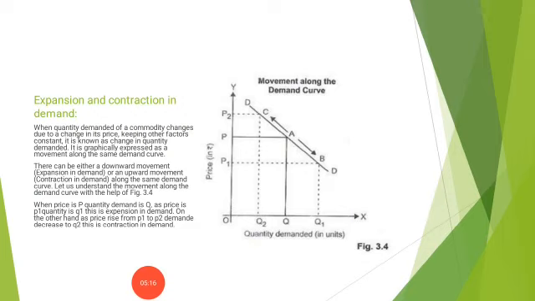As price increases from P1 to P2, quantity demanded for a good decreases from OQ1 to OQ2. This is contraction in demand. Expansion and contraction in demand take place as a movement along the same demand curve.